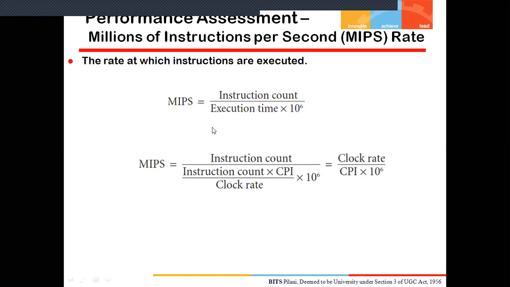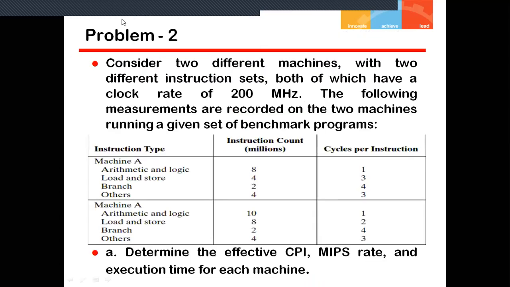So let's discuss another problem. We have taken problem number 2. Consider two different machines with two different instruction sets, both of which have a clock rate of 200 megahertz. See that the two machines have two different instruction sets, which are given in the question, and both have a clock rate of 200 megahertz. Both machines have the same clock rate, that is 200 megahertz.